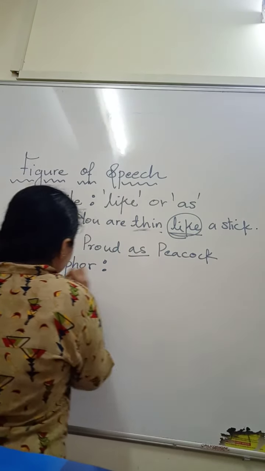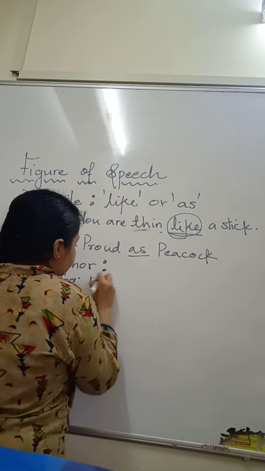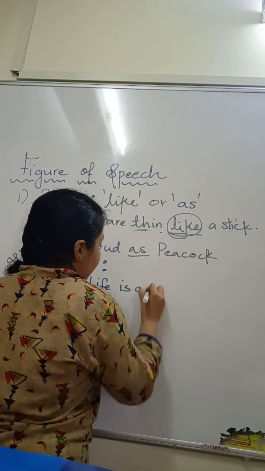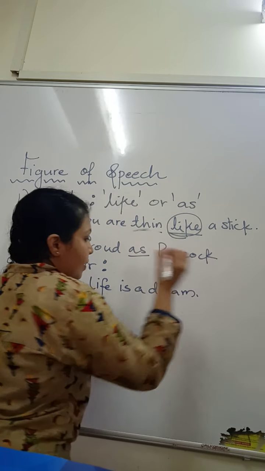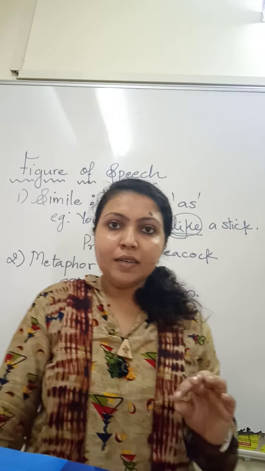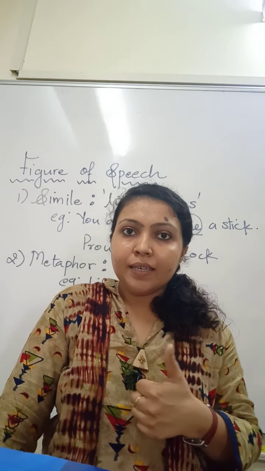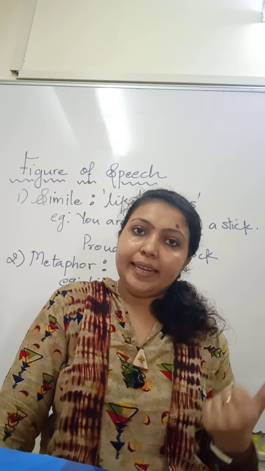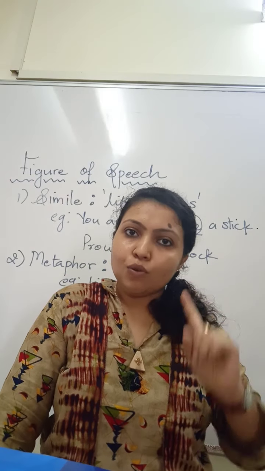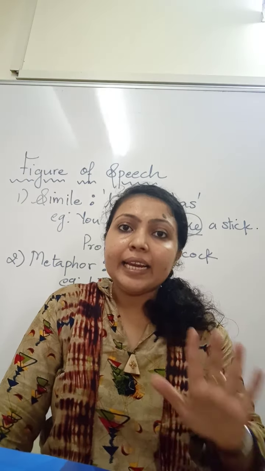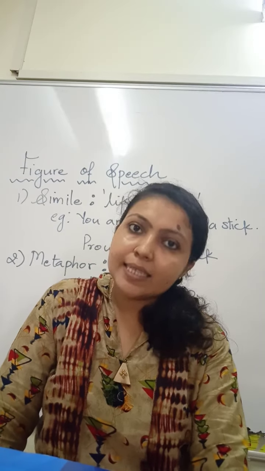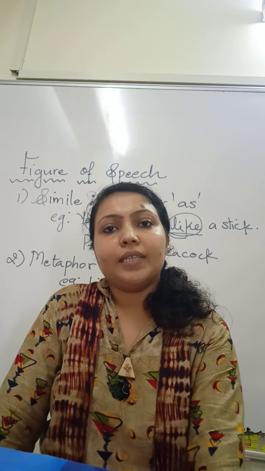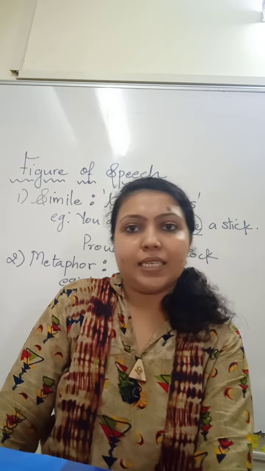For example, life is a dream. Here life is compared to that of a dream, but without using the word like or as. So metaphor means indirect comparison is done without using the word like or as.